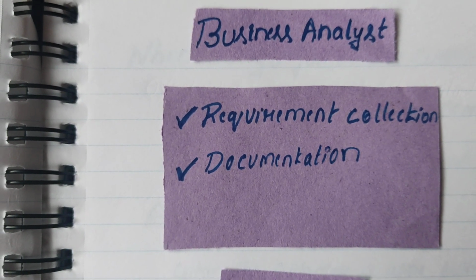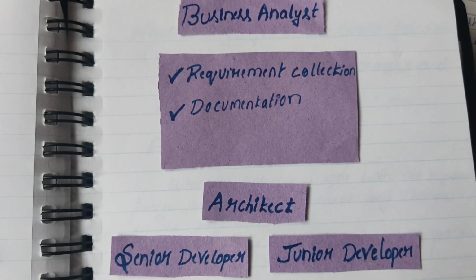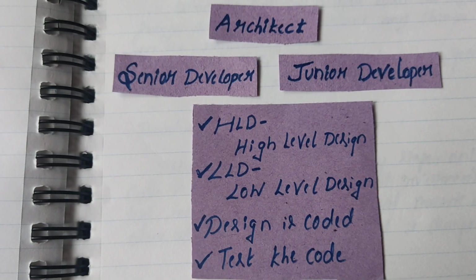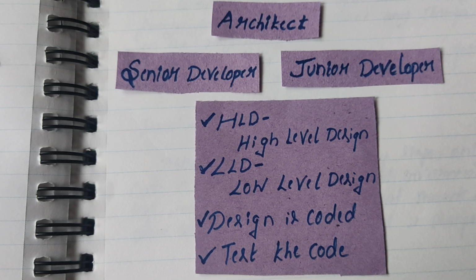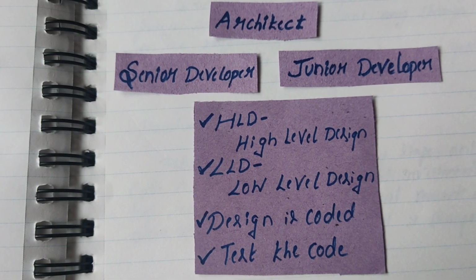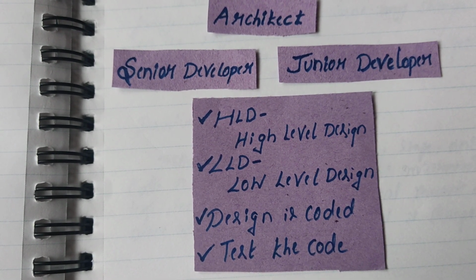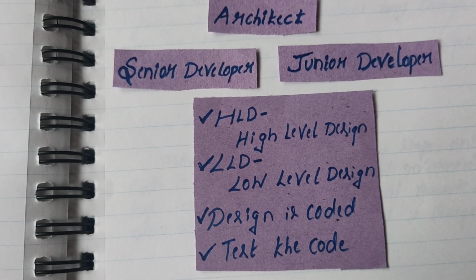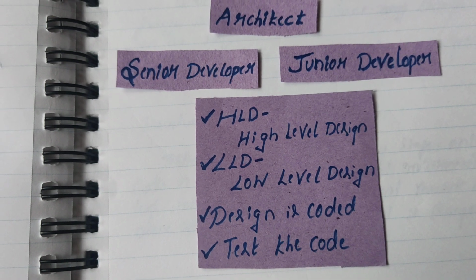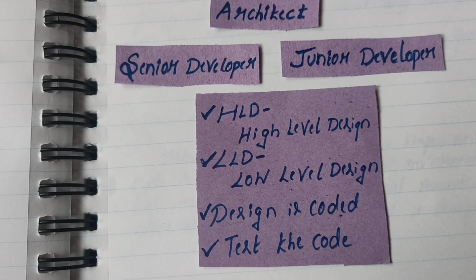The business analyst gives this to the architect and developer to design. Then the high-level design and low-level design are done by the architect or developer. They design the architecture of the entire application in detail, and then the design is given to the developer to start developing the code.